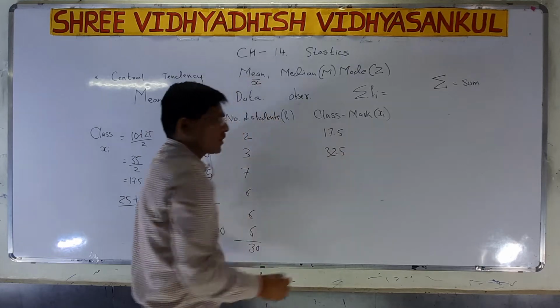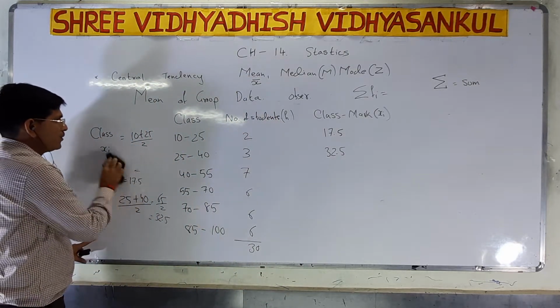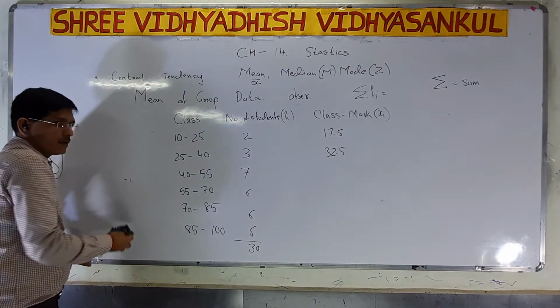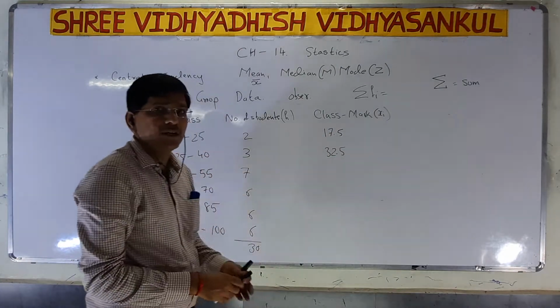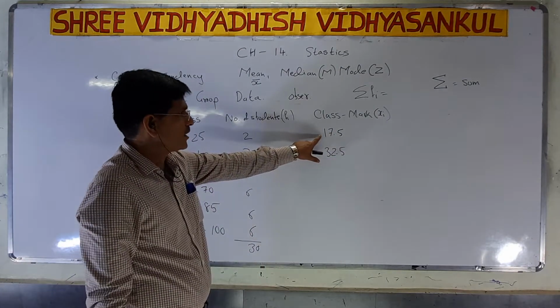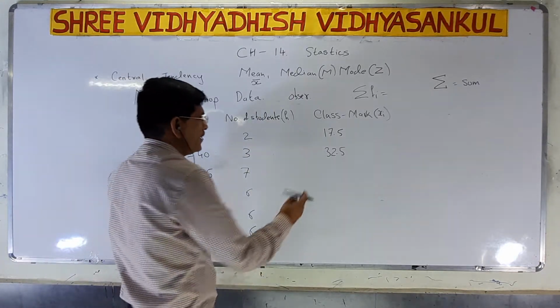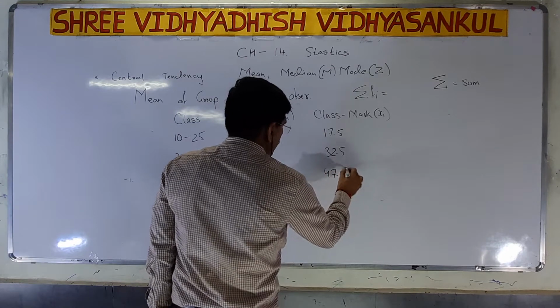Now there is no need to continue finding each one. What is the difference between the two class marks? That is 15. If you see, adding 15 to 17.5 gives 32.5. So I add 15 here, that is 47.5.